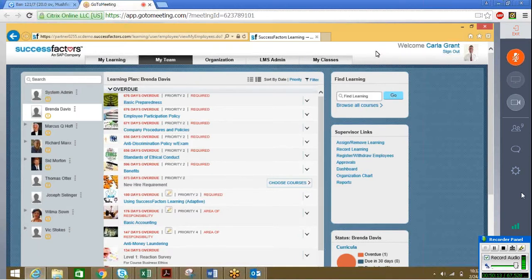So, when we go there, next to our welcome page, there will be something called proxy in the drop-down. When I click on proxy, there will be a separate search button. I can search for the user, say here I have Brenda. I'll search Brenda. So whatever users with the name Brenda are there, they will come in the search criteria. So I can choose the user. The moment I select that employee, I can get into their learning page.